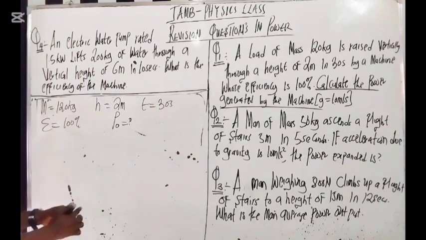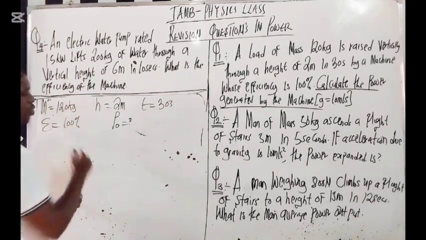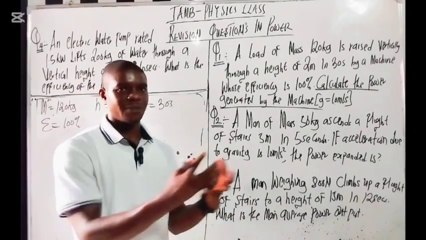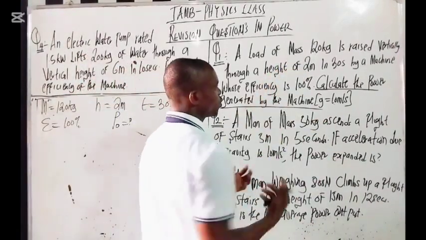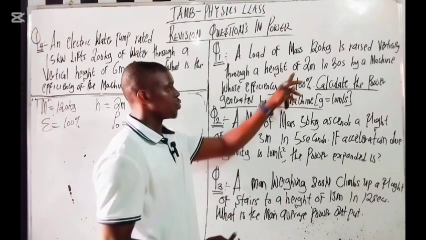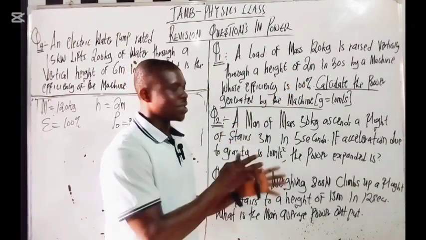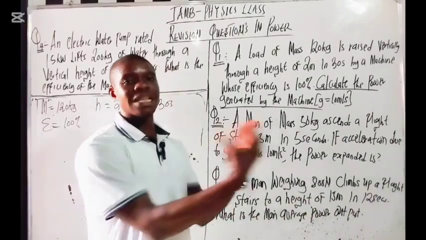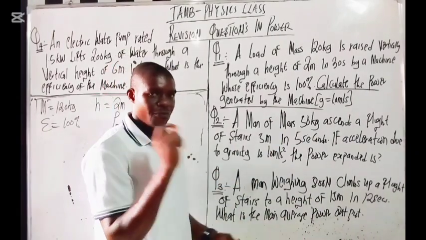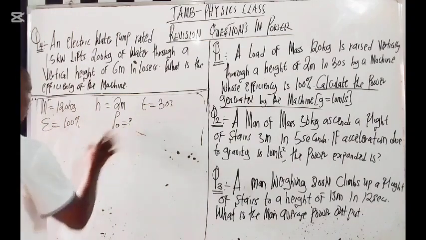Power output is what they're looking for here, right? From these parameters, I want to get the power input. These are things you put into the machine. The load is 120, the vertical height is 20, and the time it takes is 30 seconds. So it is the input, and you want to get the output. Very important.